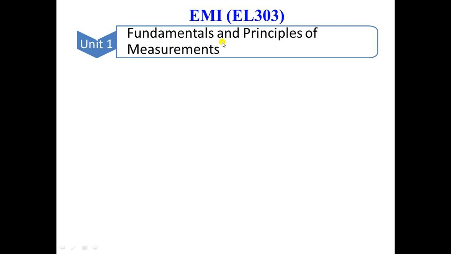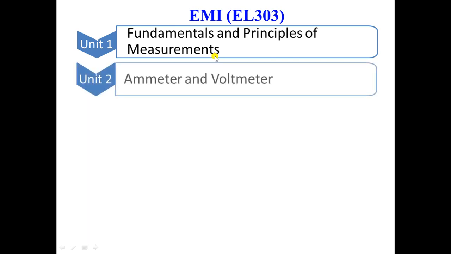So this is your first unit in this subject called Fundamentals and Principles of Measurements. In this we will learn about some basic concepts of measurement, the qualities that an instrument should have, the errors that take place in the measurements, and so on. In Unit 2, you will have the instrument which is used to measure current, that is ammeter, and the instrument used to measure voltage, that is voltmeter. So we will have a detailed study of ammeter and voltmeter in unit 2.